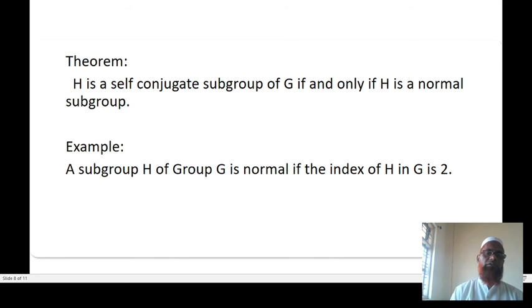If H is a self-conjugate subgroup of G, then H is a normal subgroup of G. Then if H is a normal subgroup of G, then H is also a self-conjugate subgroup of G. Example: a subgroup H of a group G is normal if the index of H in G is 2.